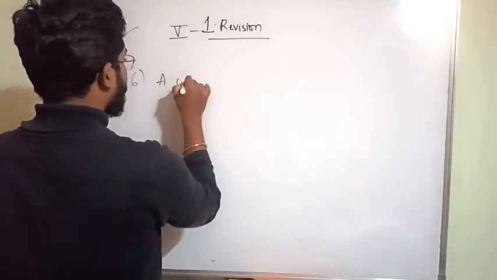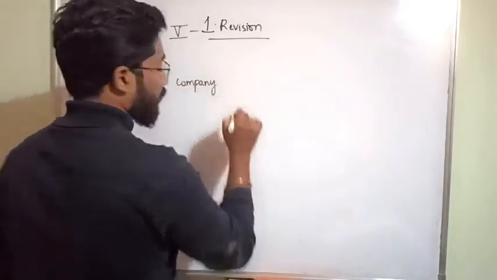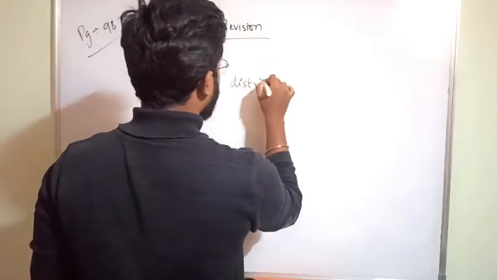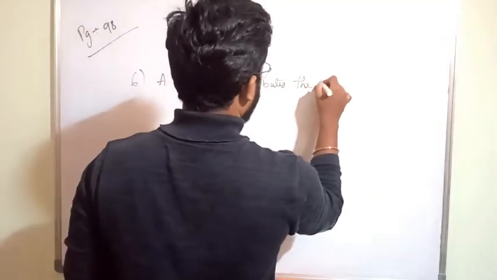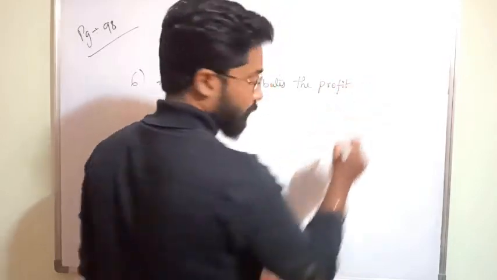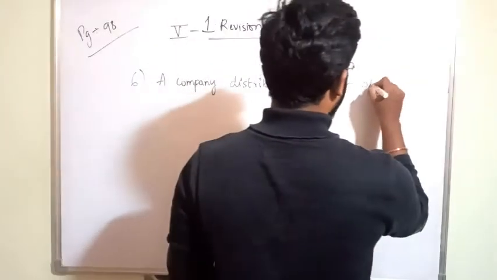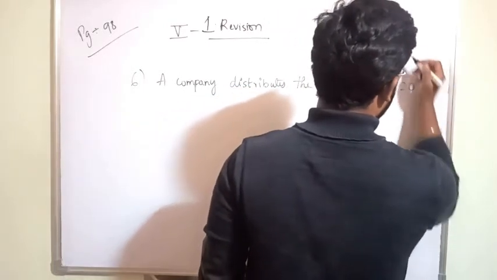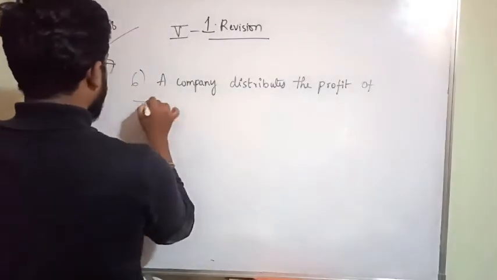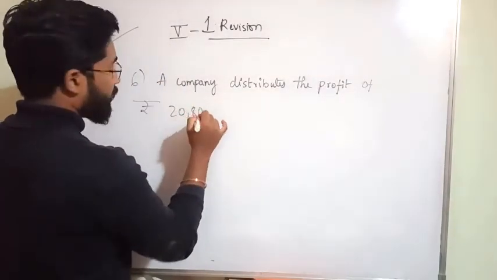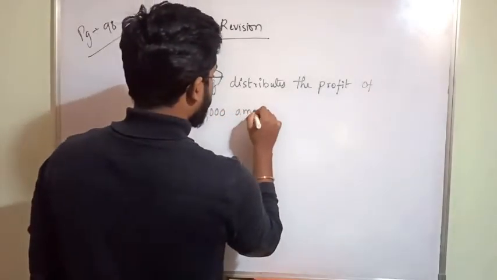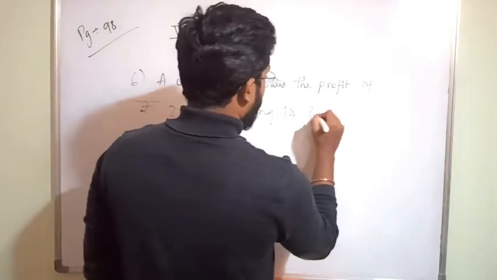A company distributes the profit of rupees 20 lakh 80,000 among its 8 partners.